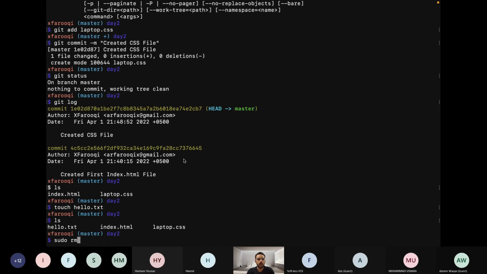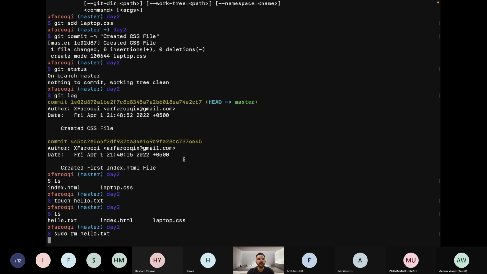Let's sudo rm. rm is the command used to remove. This is a Linux command. We will have a workshop on Linux very soon where I will tell you about these basic commands. So sudo rm hello.txt. If I press enter, it will ask me for a password because I used sudo. Let me enter the password.